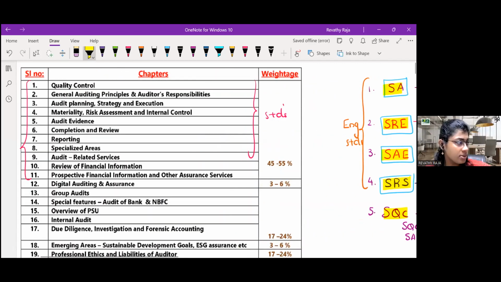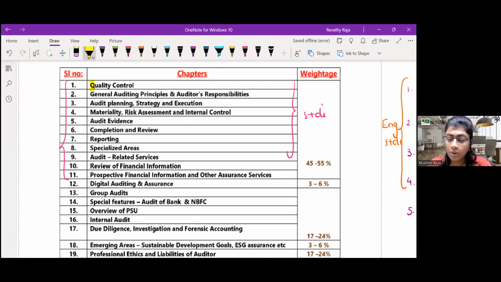Again, going back, see: quality control, general principles, planning, materiality, evidence, completion, reporting. Now let me pause. These 4 chapters out of the 1 to 11 which we discussed are newcomers, newborn chapters for the May 24 exams. So can we discuss a summary of each chapter?